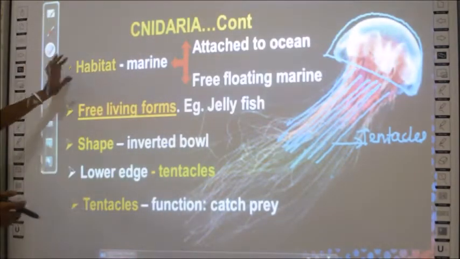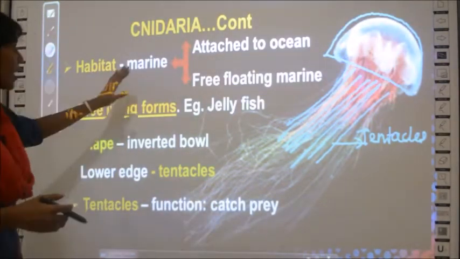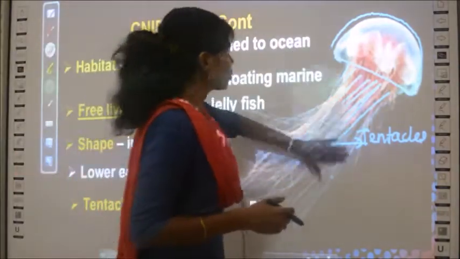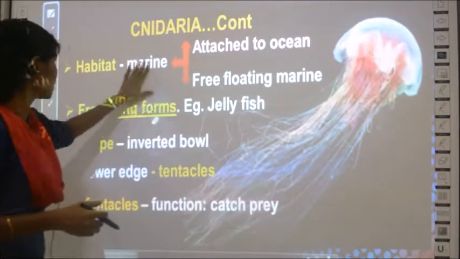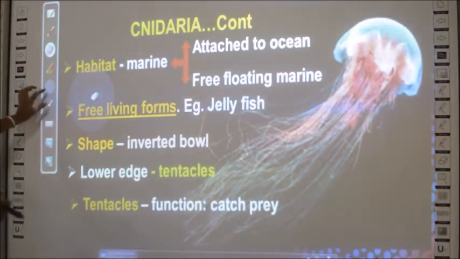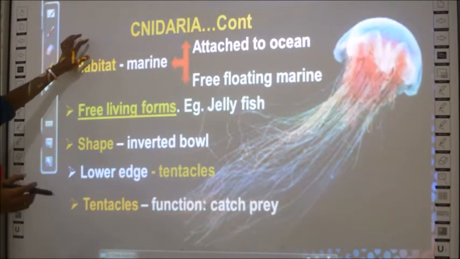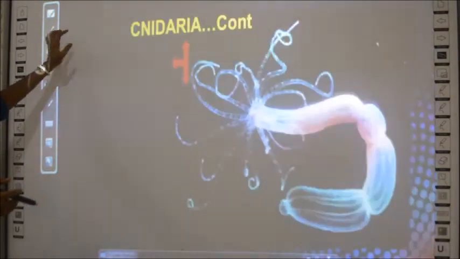Next we learn about the next type of Cnidaria. What is the next type? The type which is attached to the ocean. I told you the example for the type which is attached to the ocean. What example did we learn? We learned that the example is Hydra, right? So we are going to learn about Hydra.